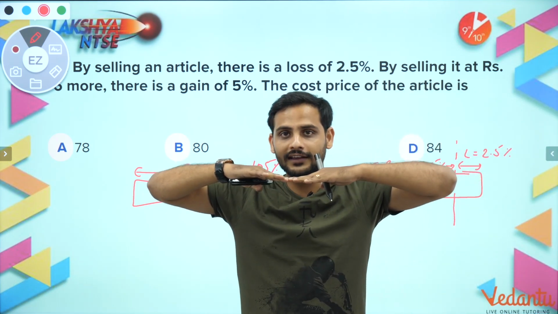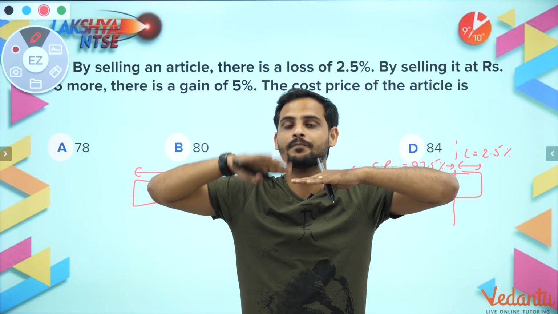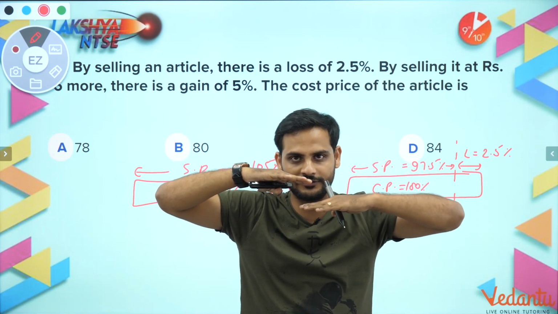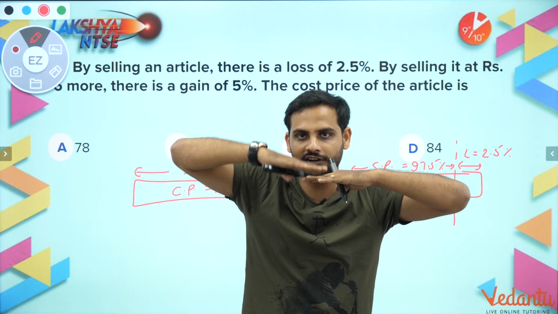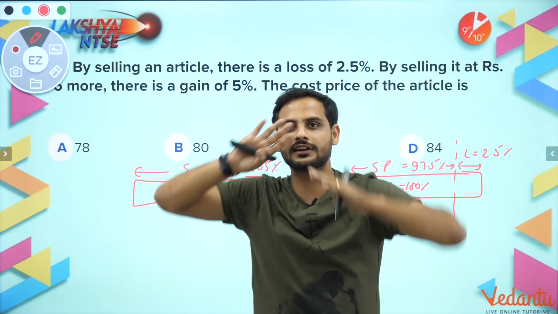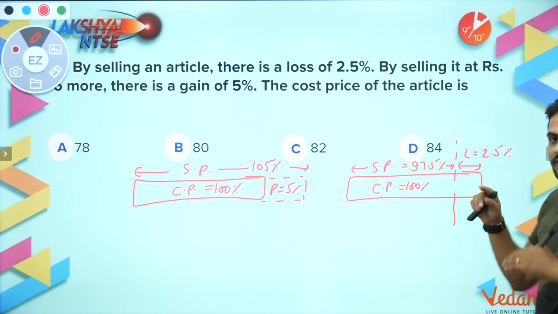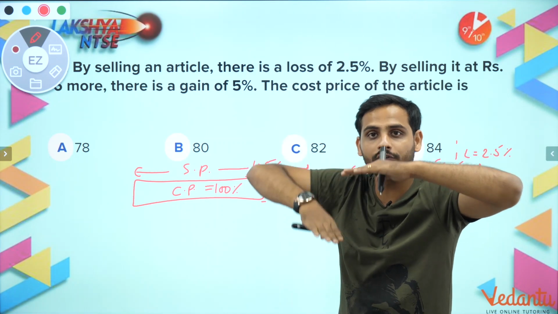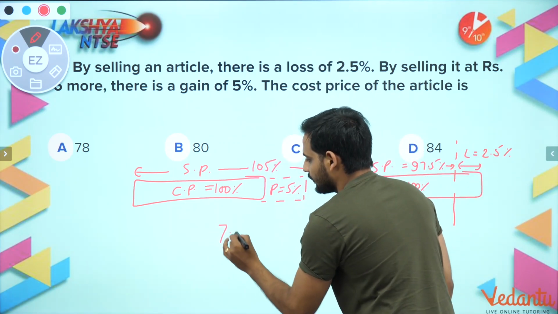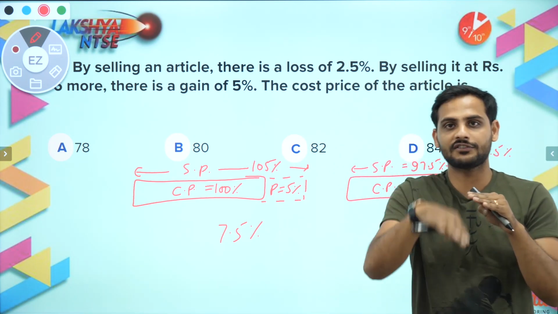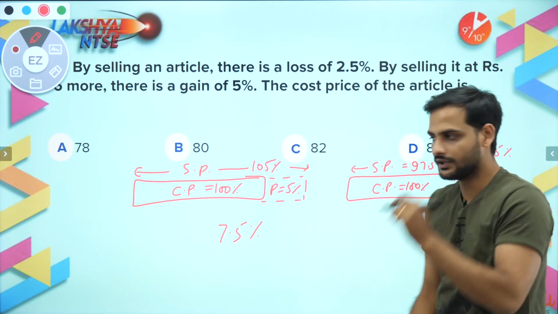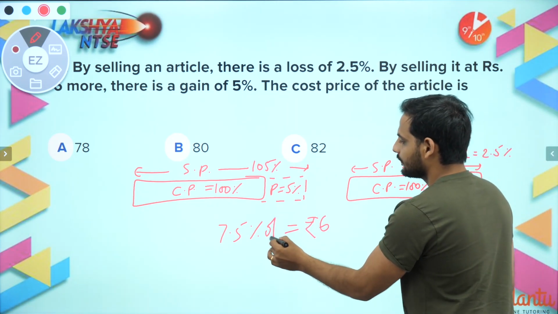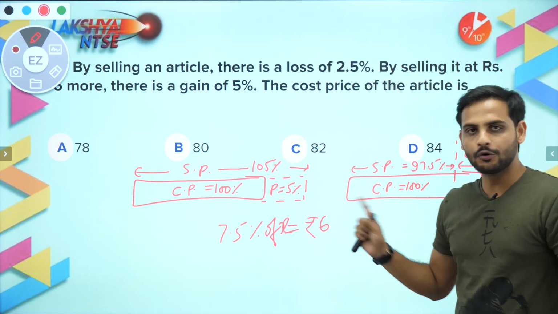So from cost price, you move 5% up for profit, and you move 2.5% down. Whatever this difference is, they are saying that by selling it for rupees 6 more, he gains a profit of 5%. So from a loss of 2.5% to a profit of 5%, the change is 2.5% to 0, that is 2.5%, and 5% up, so total 7.5%. So 7.5% change has been done, and this change in rupees is equal to 6.